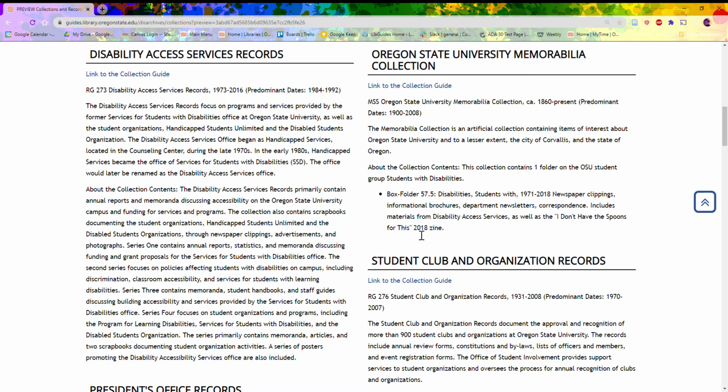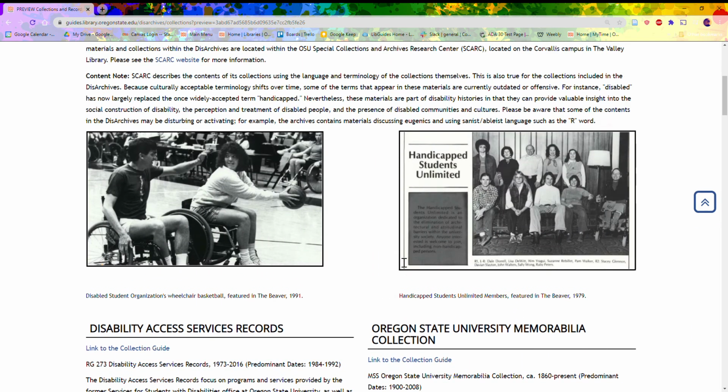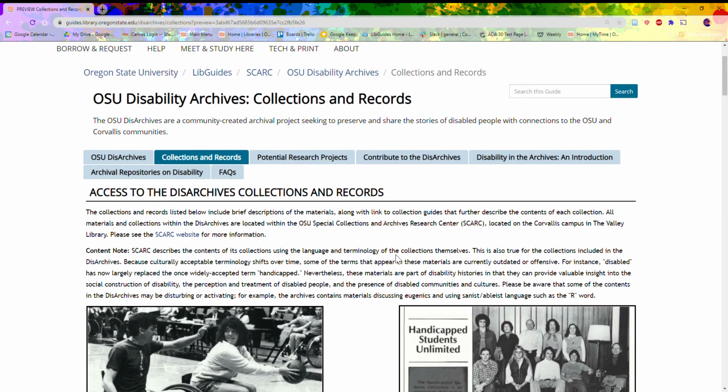For example, Box 57.5 of the OSU Memorabilia Collection contains several materials about disabled students and disability access services. You'll also notice a content note at the top of this page. Content notes indicate the presence of subject matter that may be activating or upsetting to some readers.